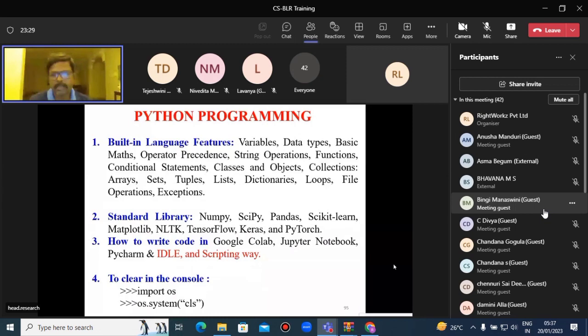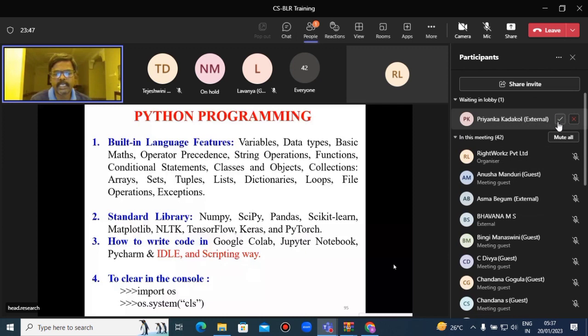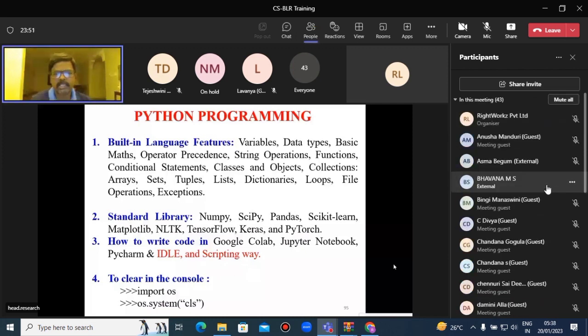Functions. Function is a set of rules to perform a specific task. There are 2 types of functions, built-in functions and user-defined functions. Conditional statements like if else, elif ladder, etc. Then classes. Class is a collection of objects, and object is a physical entity, real-time entity. Instance of a class is called an object.